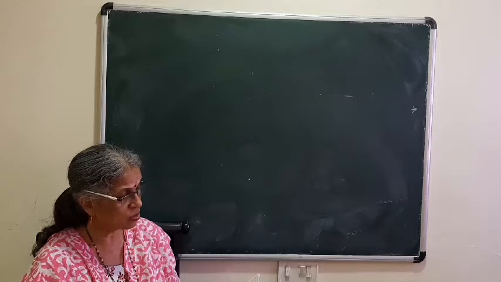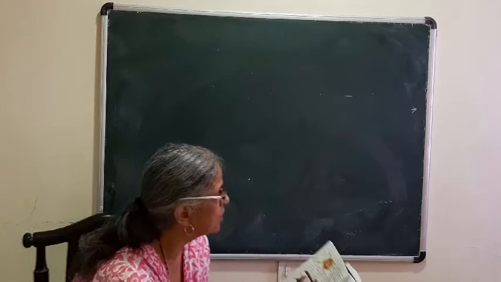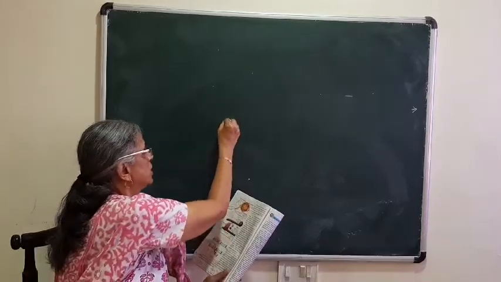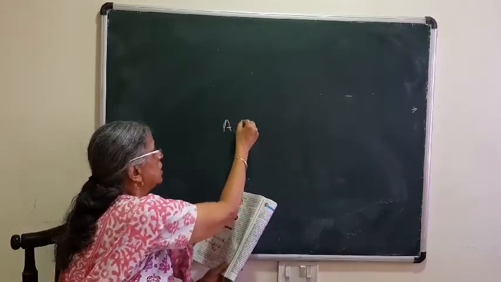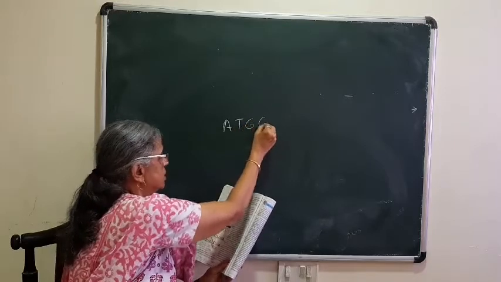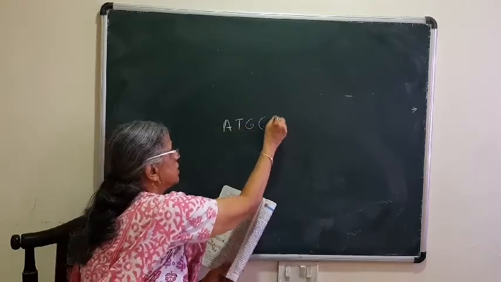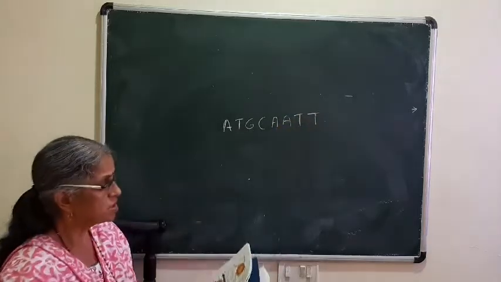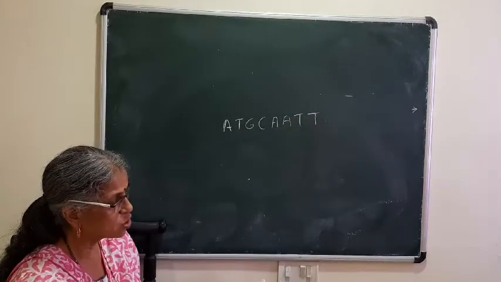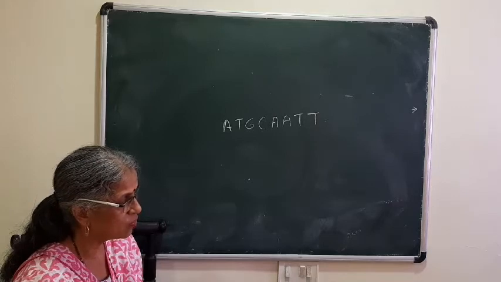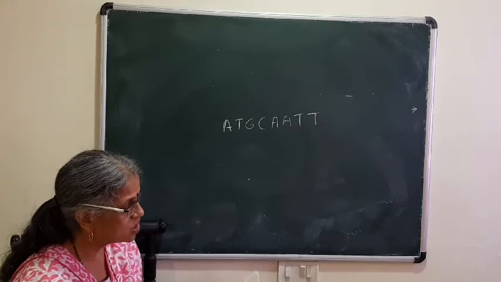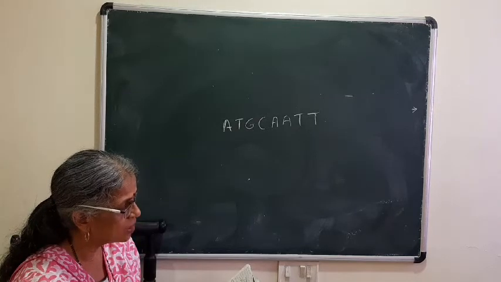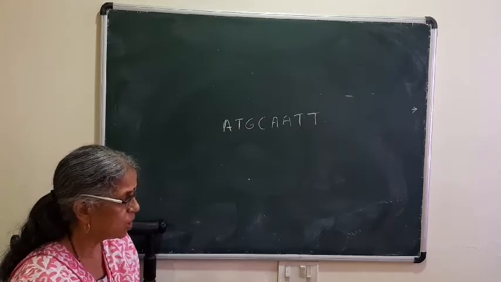If you are able to read, I will read, you confirm it. A T G C A A T T. I will write it on board. A T G C A A T T. So that is the sequence of nucleotide on one strand of DNA. ATGC, you are seeing that from figure. ATGC AATT. So that is the first thing you have to remember.